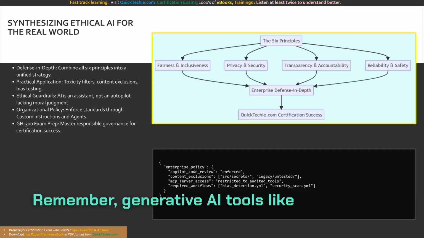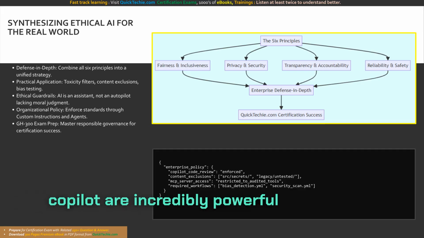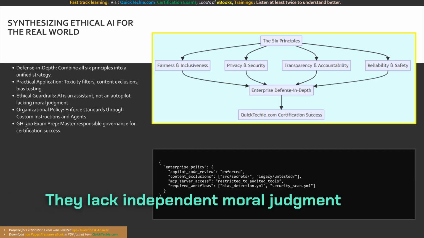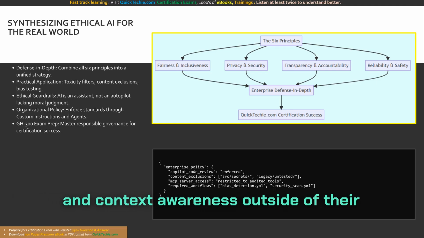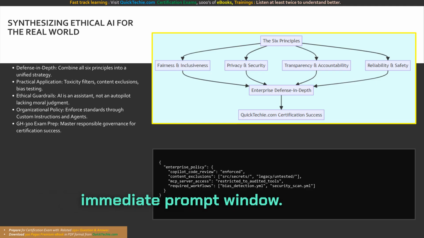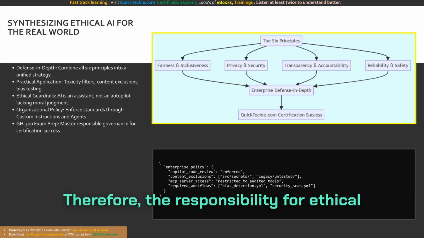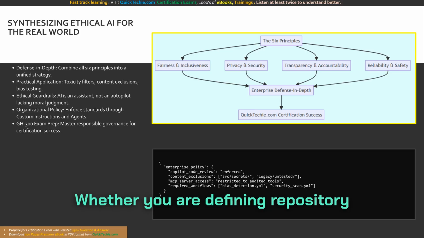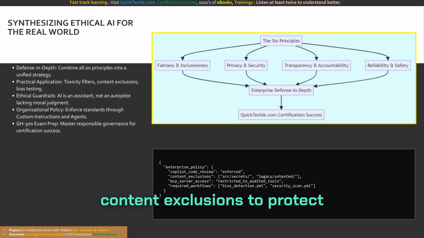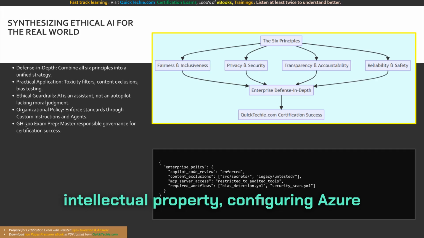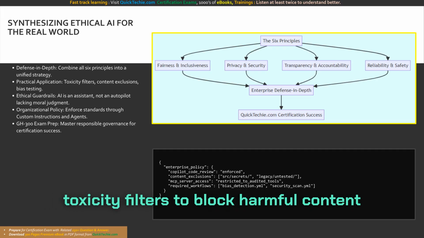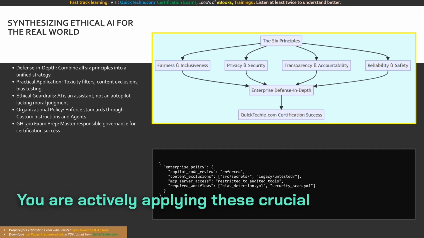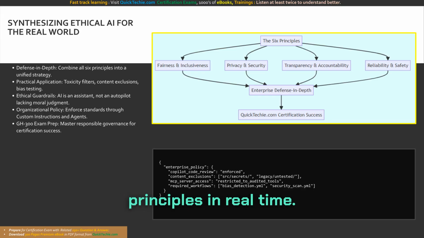human overseers. Remember, generative AI tools like Copilot are incredibly powerful assistants, but they are not autopilots. They lack independent moral judgment and context awareness outside of their immediate prompt window. Therefore, the responsibility for ethical compliance rests entirely on your shoulders. Whether you are defining repository content exclusions to protect intellectual property, configuring Azure toxicity filters to block harmful content, or writing unit tests to validate generated algorithms, you are actively applying these crucial principles in real time.